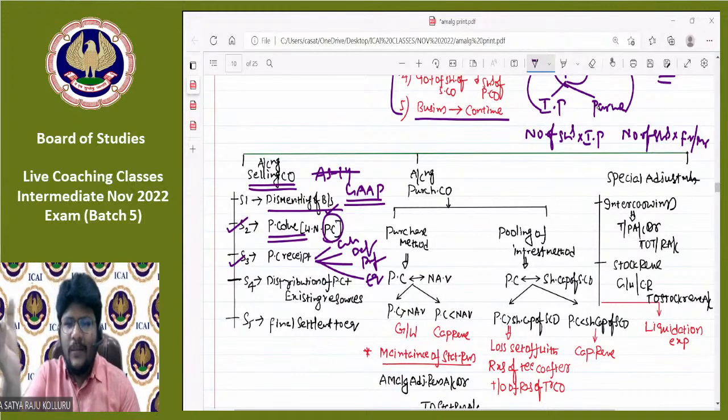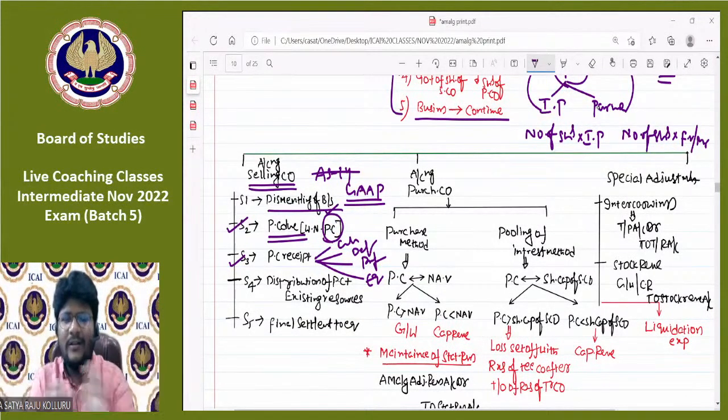Next, once the PC is received, and if any particular assets were not taken over by the purchasing company, you have all such resources. Such resources you need to distribute in a particular order as per the liquidation provisions.